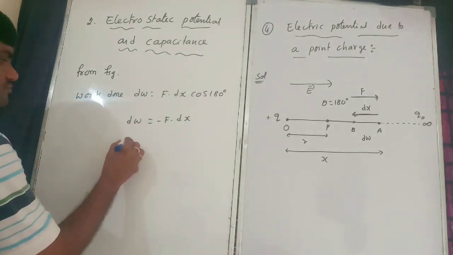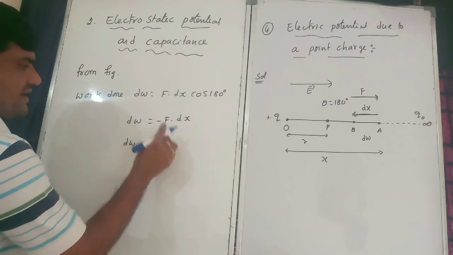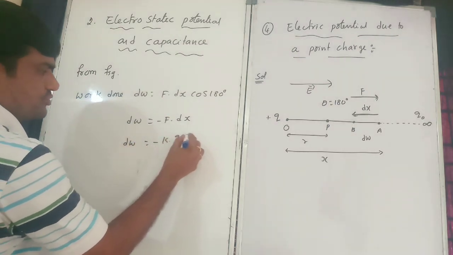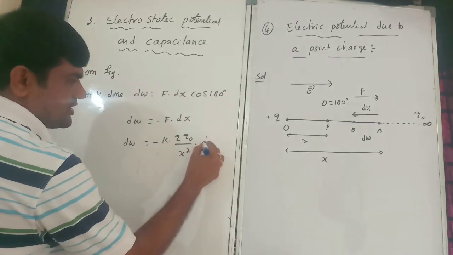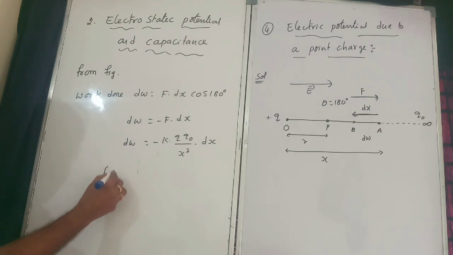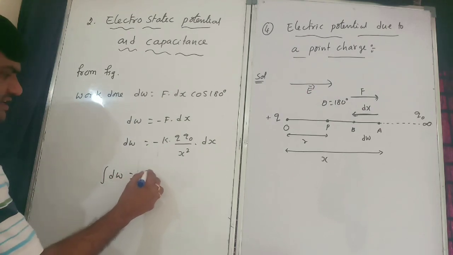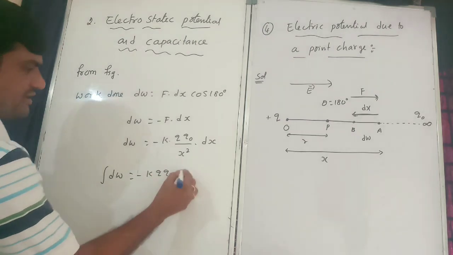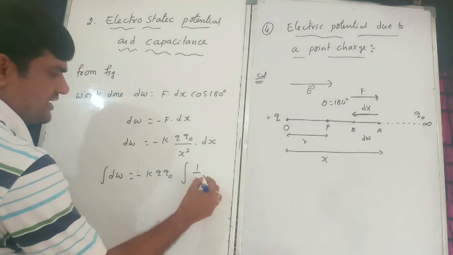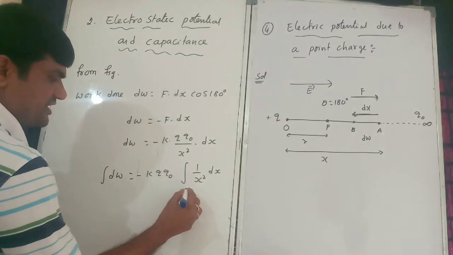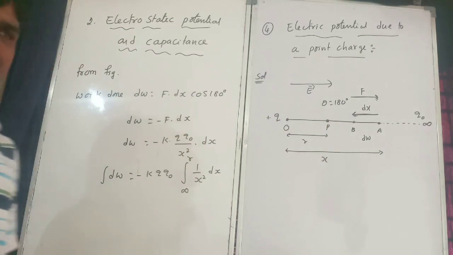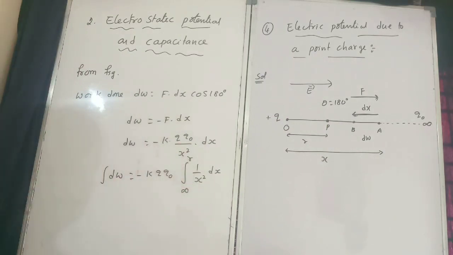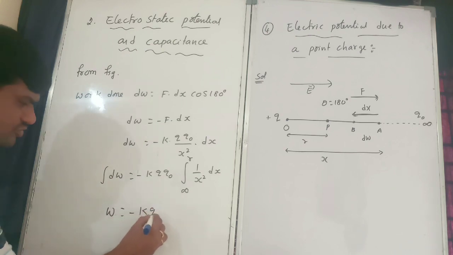Then dW is equal to minus F, and F is equal to k into q naught by x squared, into dx. Now on both sides we can do integration. W is equal to minus k q naught, taking common, integral of 1 by x squared dx, with limits from infinity to the reference point, that is r.